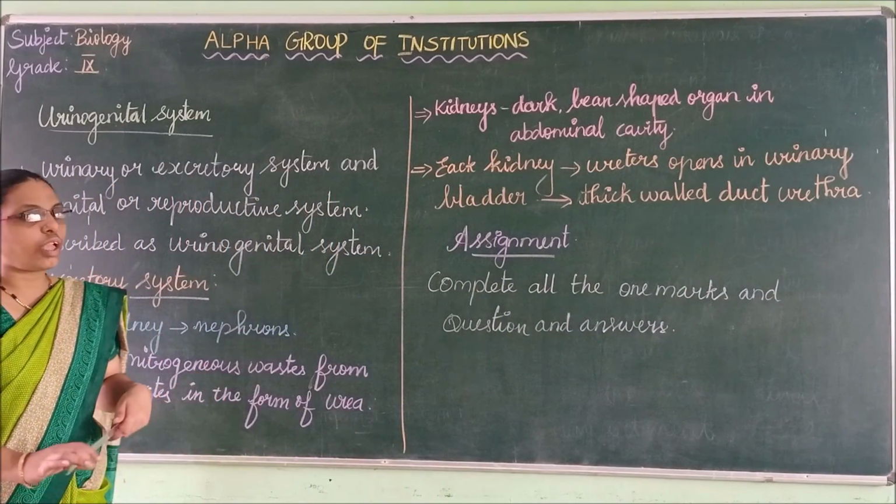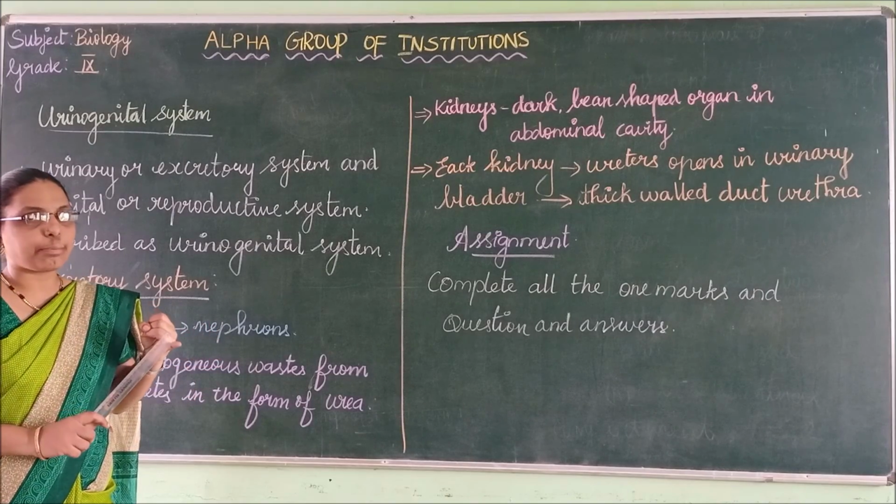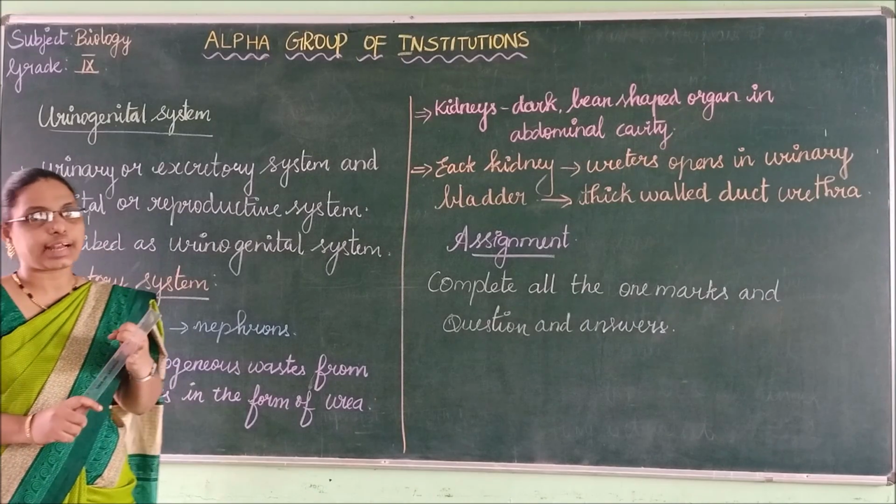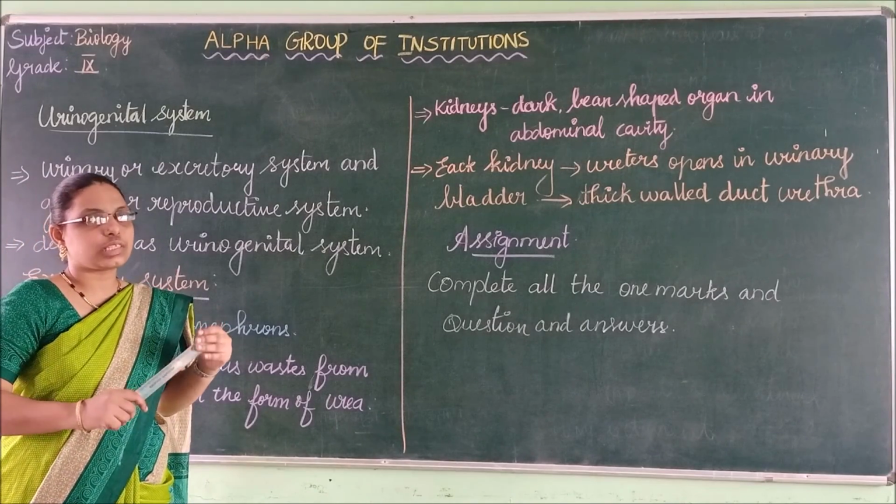Okay, so we have seen the vertebrate example, rabbit, and the invertebrate example, Indian cattle range. Okay, that's all about this chapter.